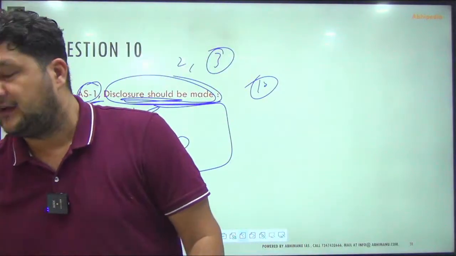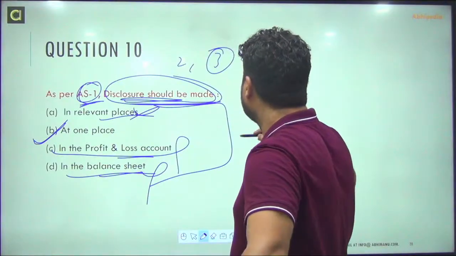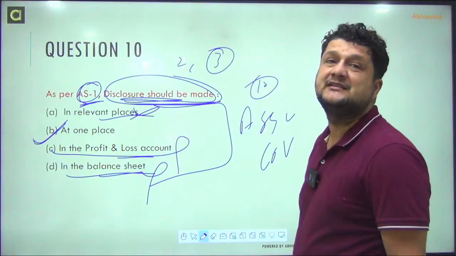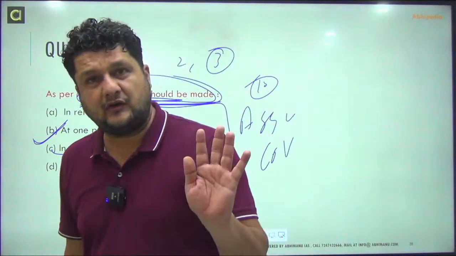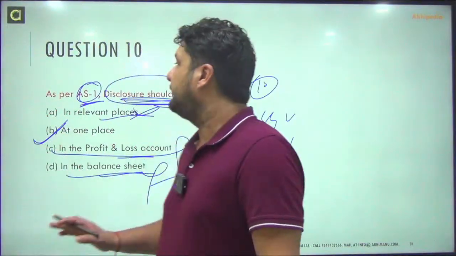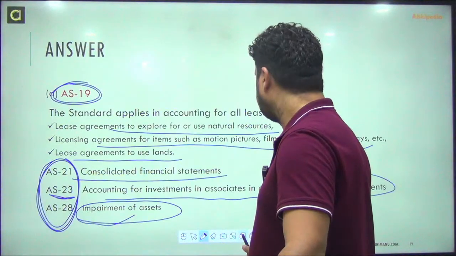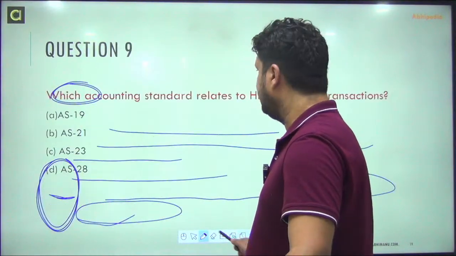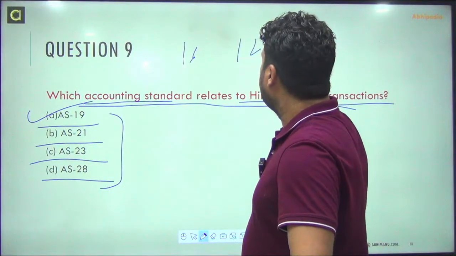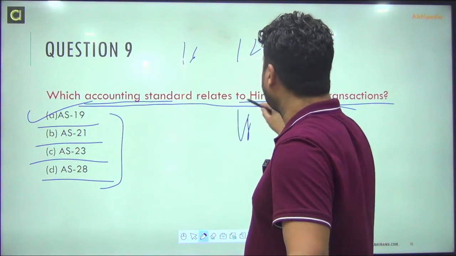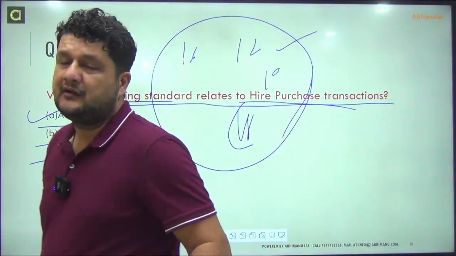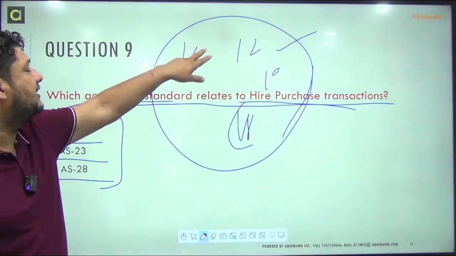This topic and the earlier ones, which I said were assumptions, conventions, accounting principles, and all this, you have to do in detail. But when it comes to accounting standards, like 19, 20, 21, 28, or 16, 12, 19 is covered, 18, all these you don't have to do in detail.